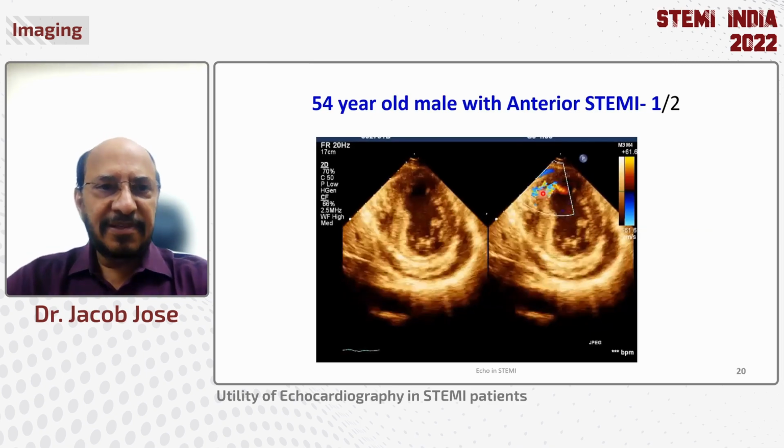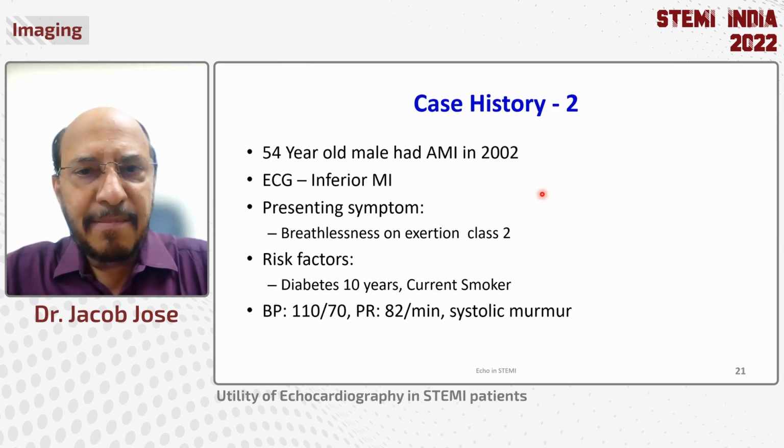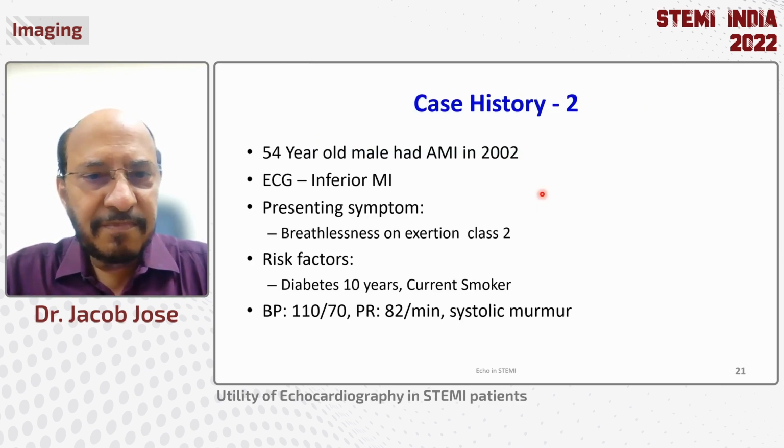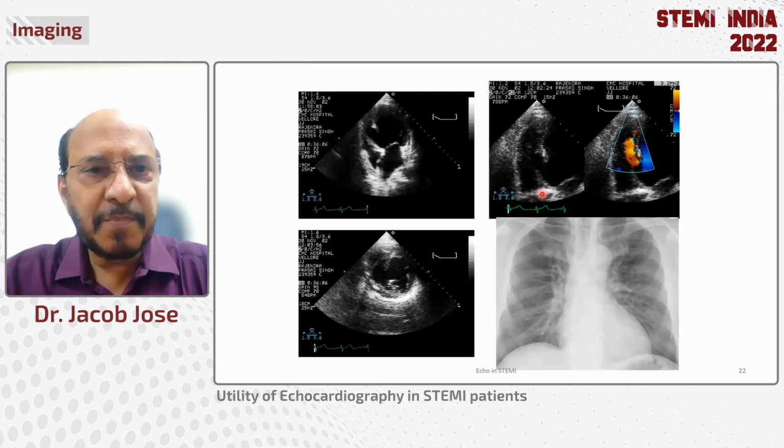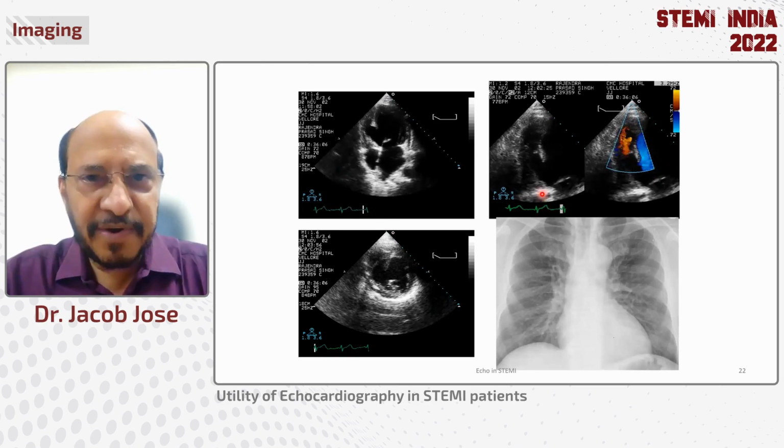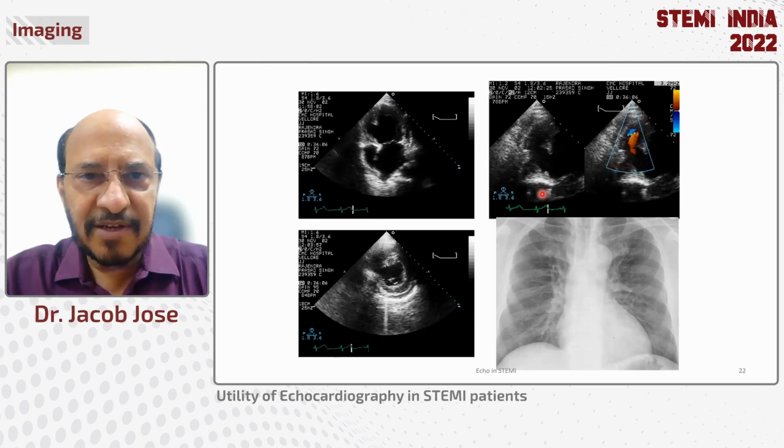Moving on to the next case, this is a 54-year-old male who had an MI in 2002, inferior wall. He has class 2 symptoms. He's a diabetic and a current smoker. He has a short systolic murmur and has come for an evaluation. This image is from the hospital where I worked earlier, Preston Medical College Hospital.